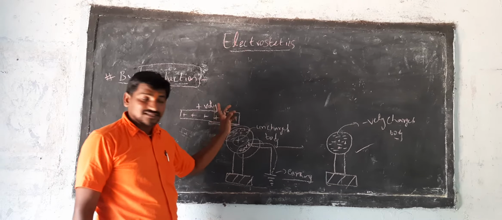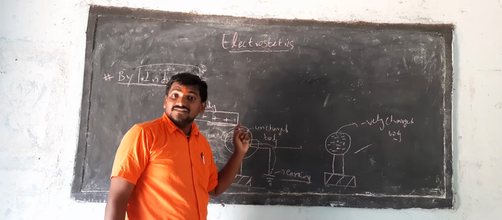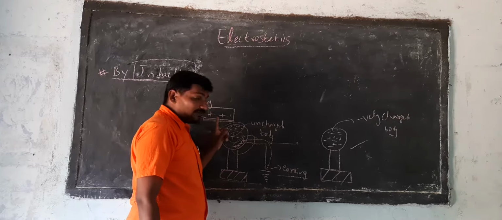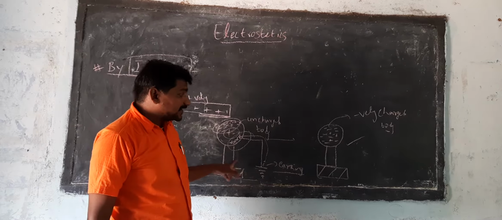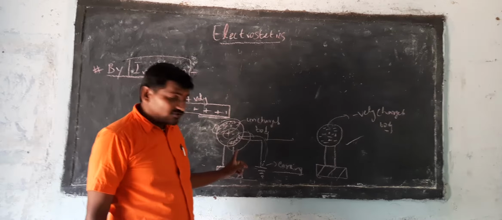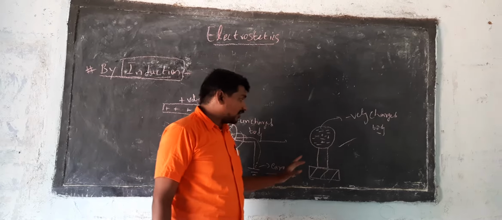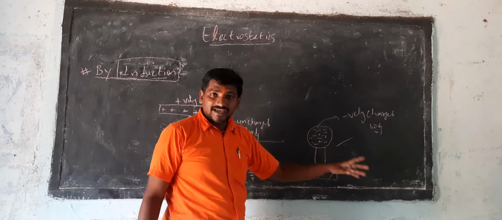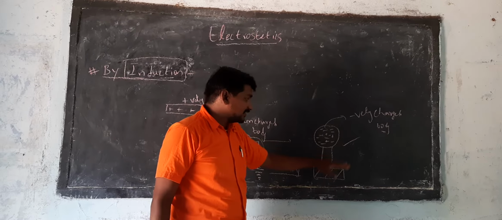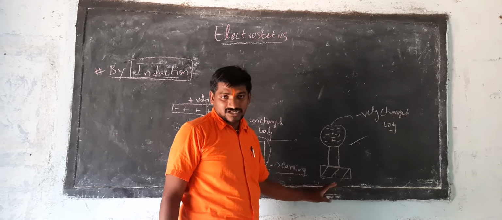Whenever you bring a charged body near an uncharged body, the opposite charge is induced in the uncharged body. When you connect the earthing, the other charges automatically get neutralized. Then after removing the earthing and the charged body, the uncharged body becomes a charged body.